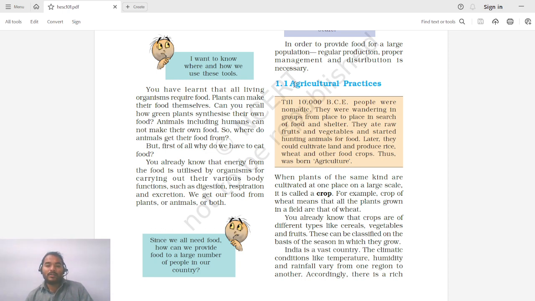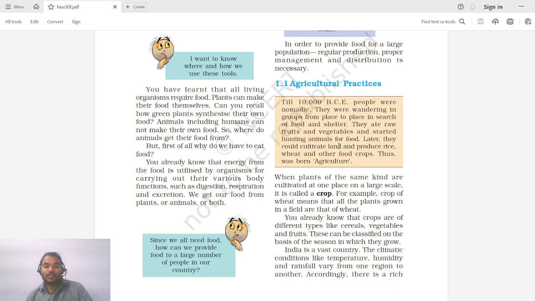Okay. So agricultural practices. Till 10,000 BCE people were nomadic, that is, the human race was not settled in a single place. They were wandering in groups from one place to another in search of food and shelter. They ate raw fruits and vegetables and started hunting animals for food. So initially they were just eating raw fruits and vegetables and also eating animals, but that too uncooked, because possibly during that era the invention of fire would not have occurred.